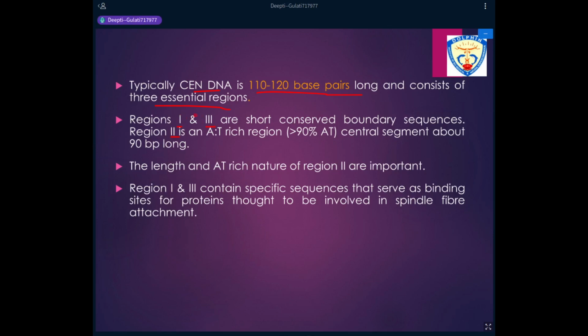Of these, regions 1 and 3 are very small, conserved boundary sequences.